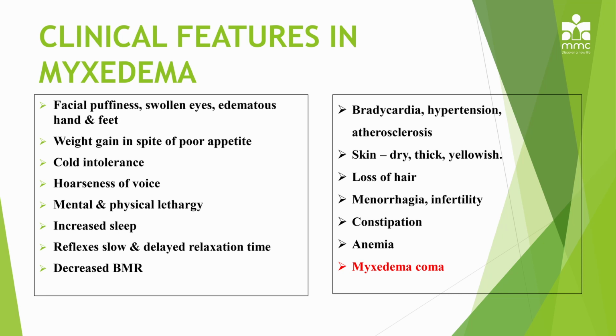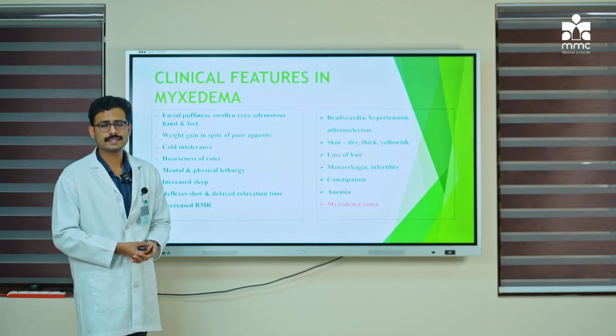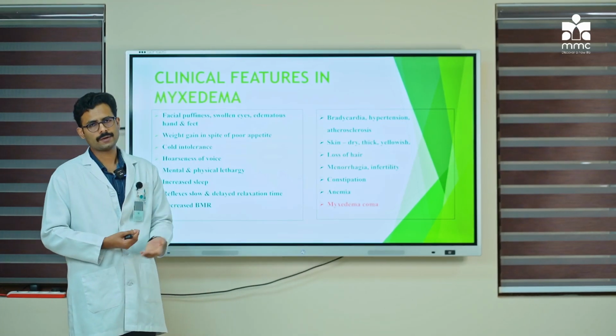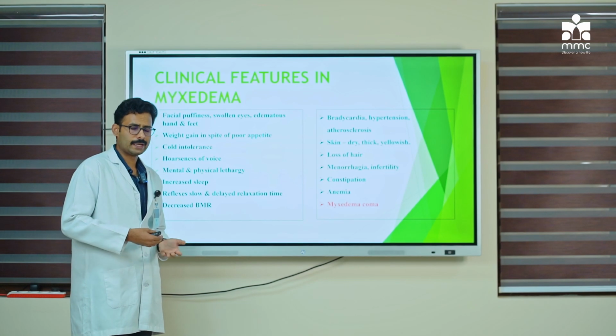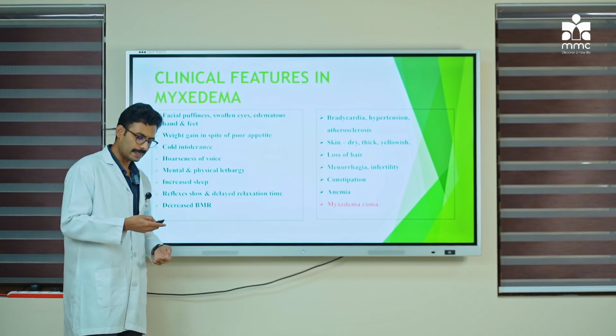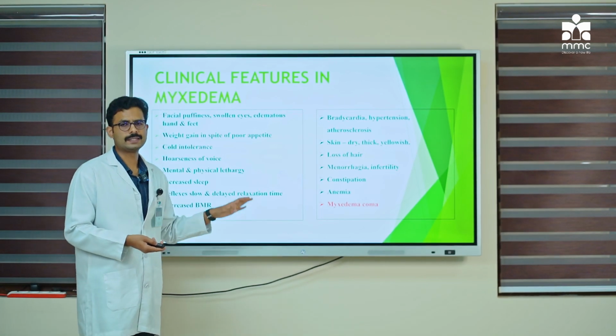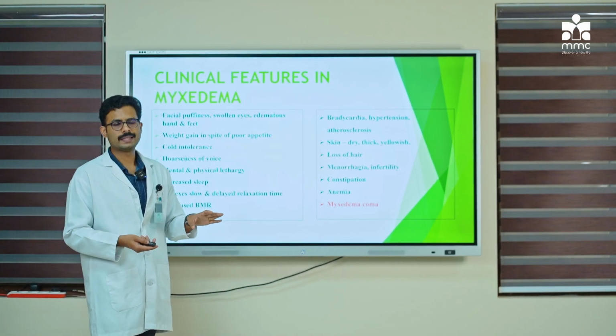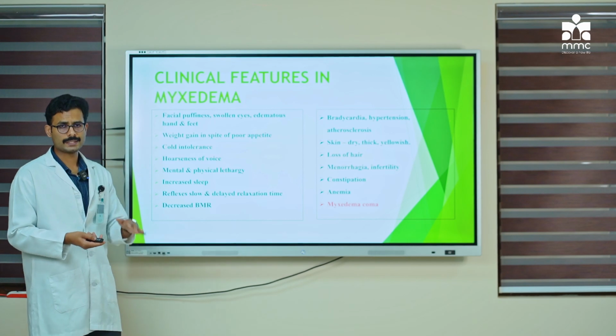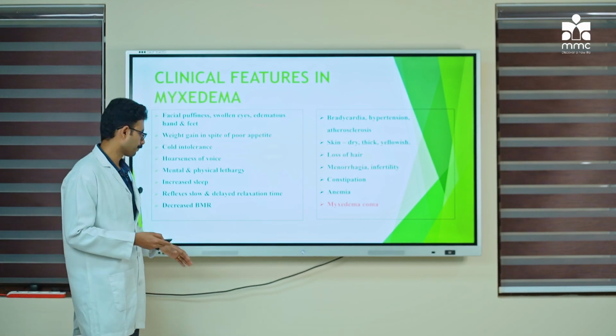Next, they have mental as well as physical lethargy. They are very slow in understanding things, very slow in doing their work, and very tired or lazy in performing their day-to-day activities, and they have increased sleep. However much these individuals sleep, they will not get enough sleep, and still they will be tired or sleepy.